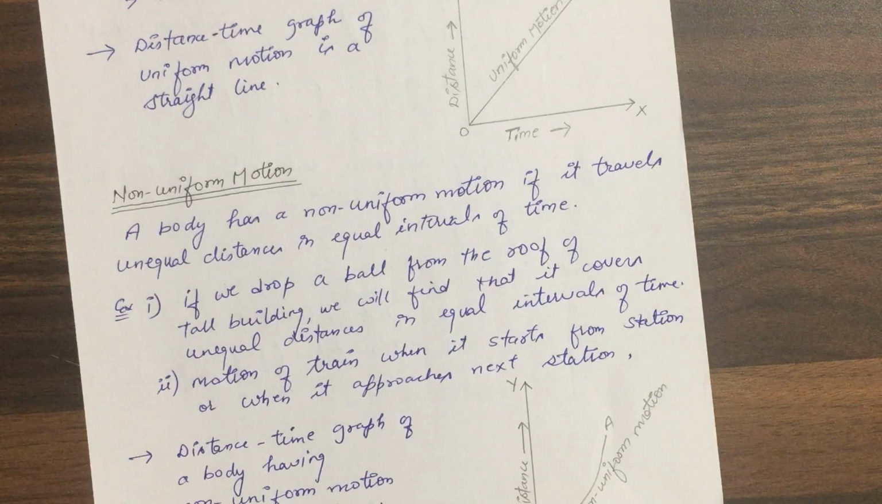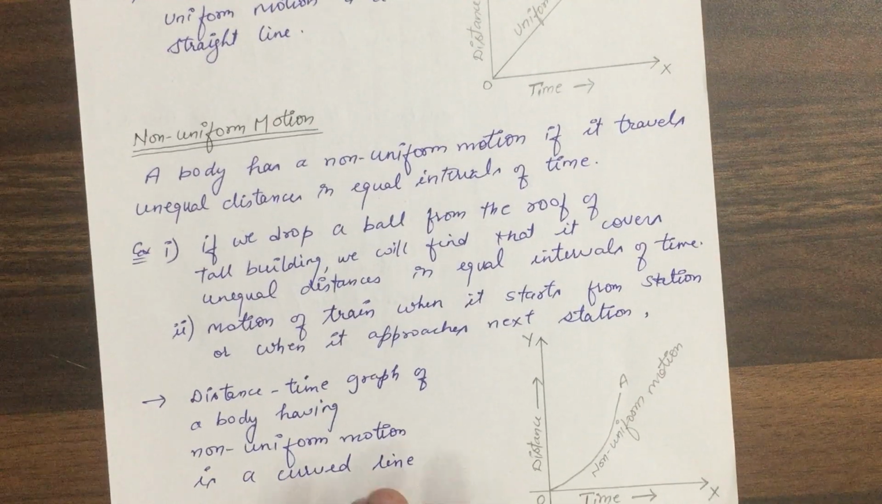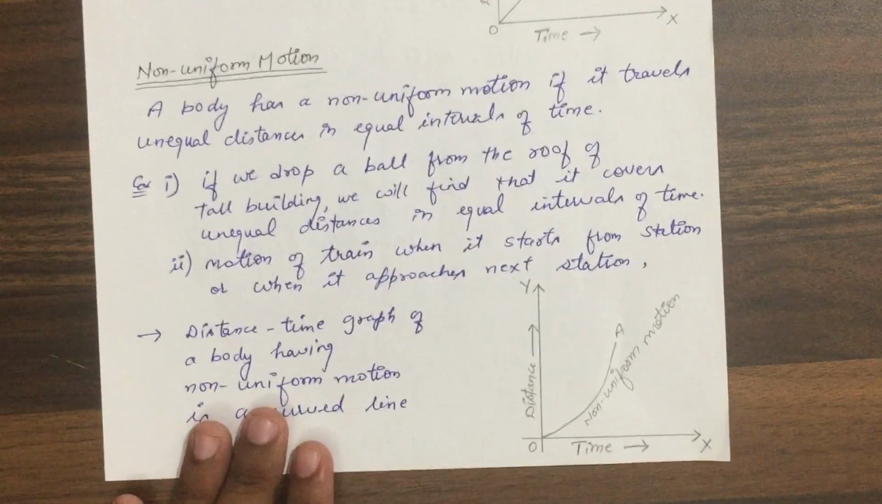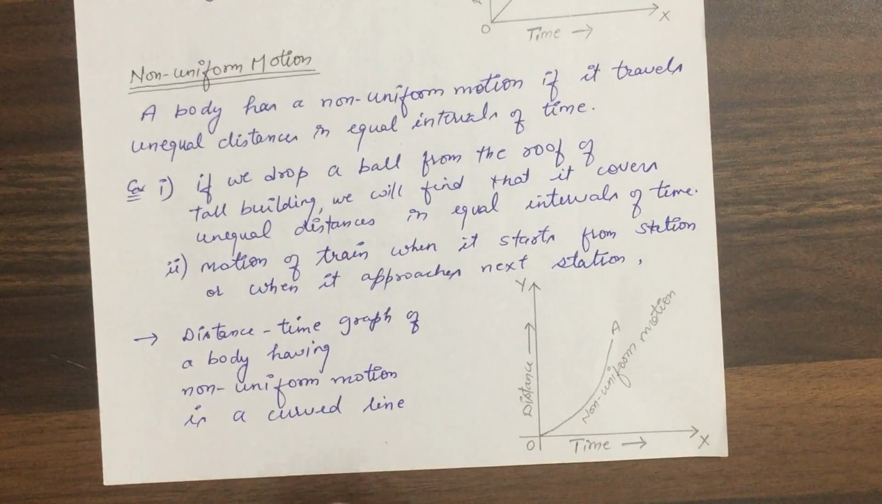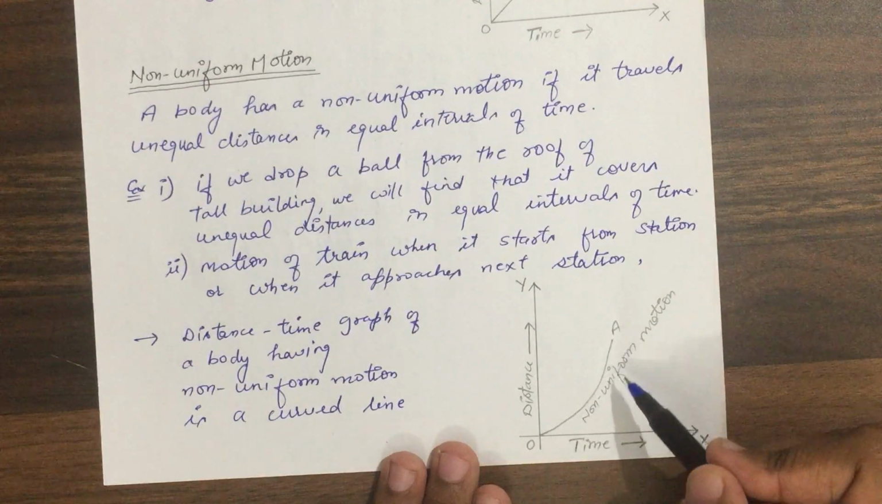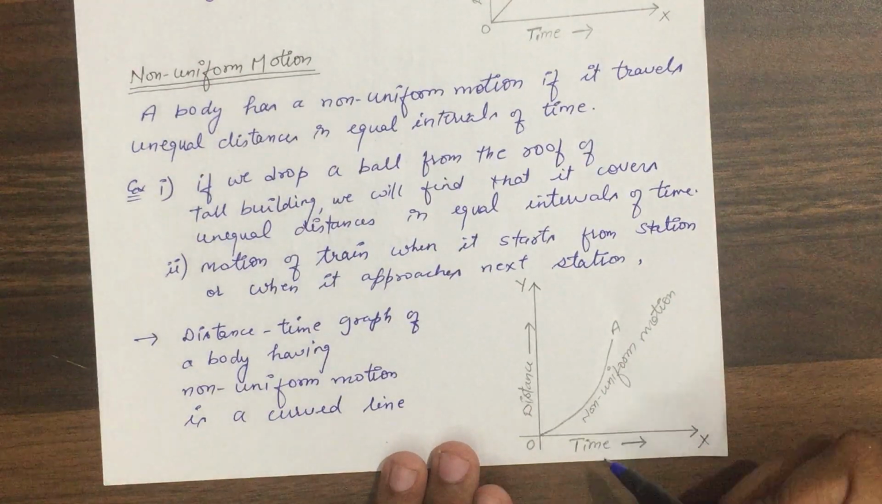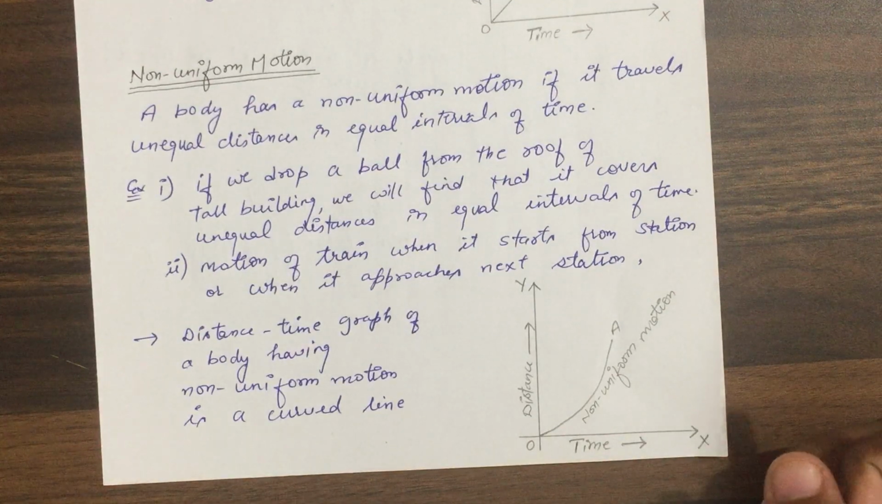A few examples of non-uniform motion: if we drop a ball from a roof, then the distance covered by the ball will be different in different seconds of time. Actually what happens when we drop a ball is that its velocity continuously increases. So initially the distance covered by the body will be less, and as it reaches the bottom its velocity continuously increases, so the distance covered by it also increases. So the distance-time graph of a non-uniform motion will be like this. It will be a parabolic shape, a curved line. So this is the distance-time graph of a body in non-uniform motion.